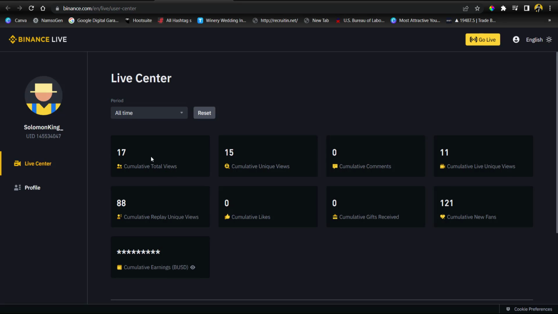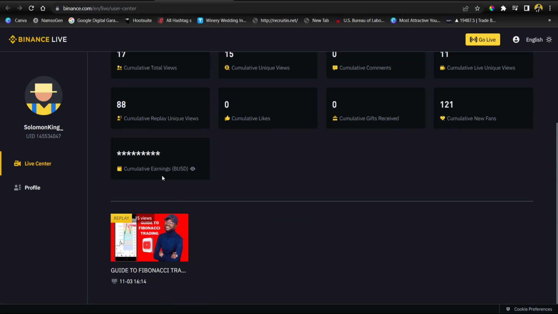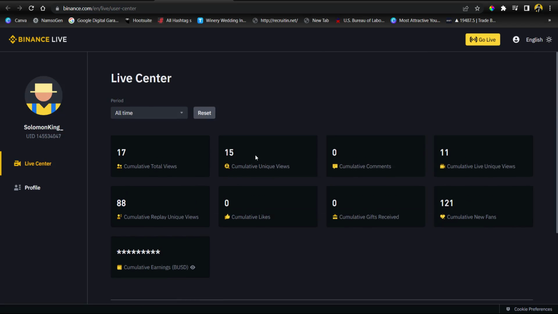Cumulative total views. I have 17 people that viewed this live that we just did. Unique views, cumulative comments, nobody commented, unique views. So these are the things. Cumulative new fans, 121, different things. And then you're going to see your earnings, cumulative earnings. So this is where you're going to see your payment. At the end of the month, you can remove it and then take it back to your account. So it's easy to do that, guys. It's very easy to do this on Binance. Okay, so this is basically how to go about that.